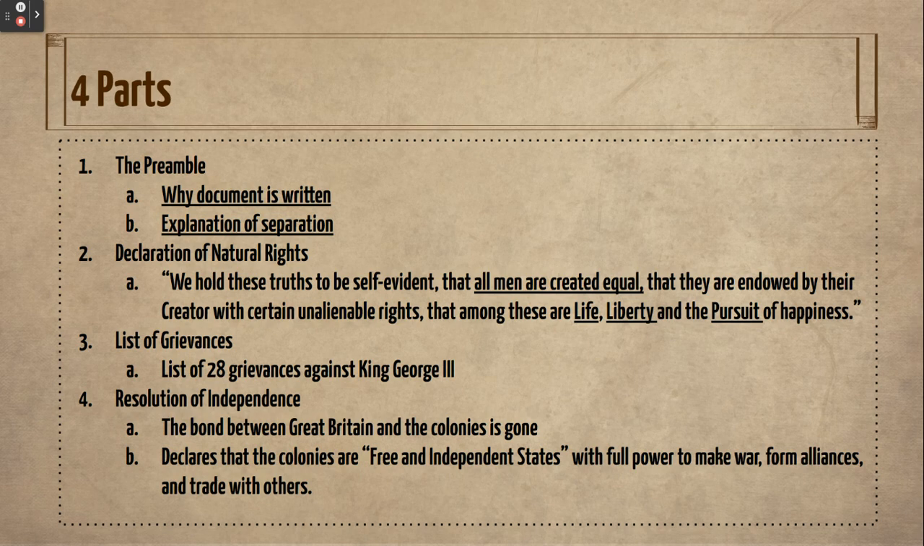Lastly, the fourth part is the Resolution of Independence. This is essentially the colonists saying the bond between Great Britain and the colonies is gone. They declare the colonies are free and independent from the British with full power to make war, form alliances, and trade with others. So they're essentially saying, we are our own country. We can do our own things now.